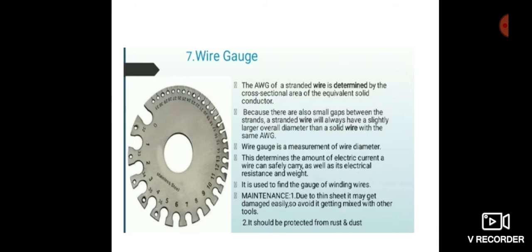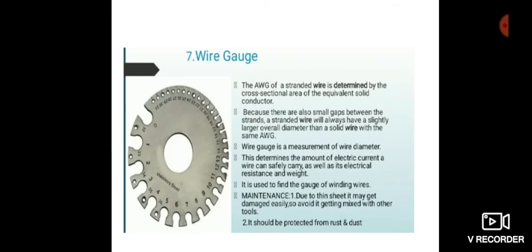This helps to determine the heat withstand capacity of insulation. According to the standard, a maximum value of current can be safely carried through different sizes and different insulation. If these rules are violated, there is a possibility of insulation damage and it can catch fire.